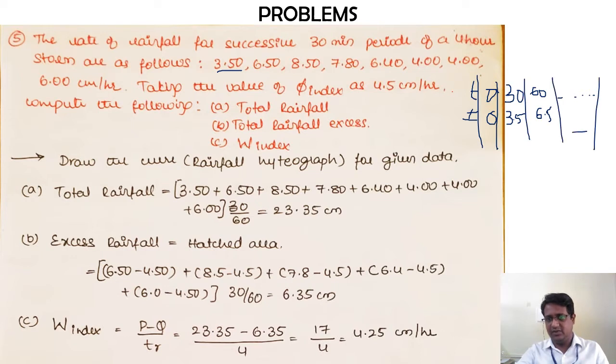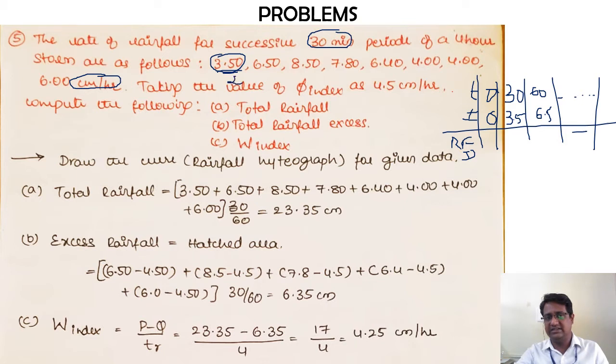If you refer to the third problem, the third row we made was rainfall depth. Since the interval was 30 minutes and the intensity of rainfall is given in centimeters per hour, we divided the intensity values by 2.